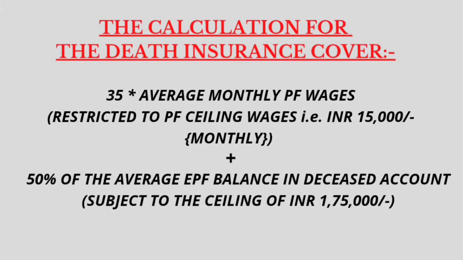So the calculation for the death insurance claim goes like 35 times the average monthly PF wages, which is restricted to PF ceiling wages, that is 15,000 rupees, plus 50% of the average EPF balance in the deceased account, which is subject to the ceiling of 1,75,000 rupees.